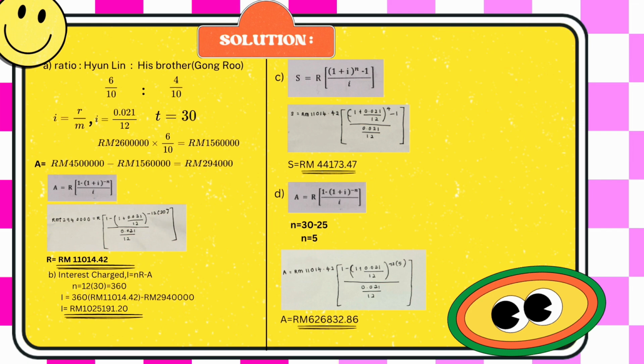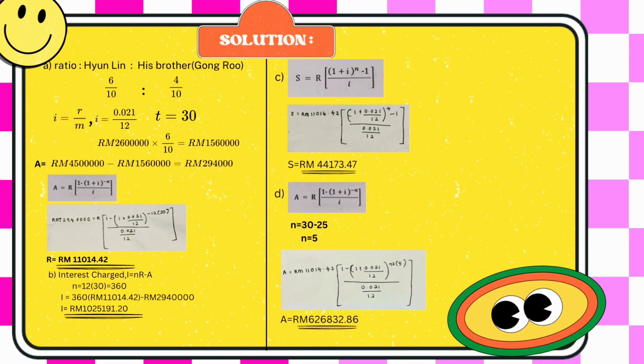For question C, using the formula S equals R [((1 plus i)^n minus 1) divided by i]. S equals 11,040.42 [((1 plus 0.021 over 12)^n minus 1) divided by 0.021 over 12], and the answer of S is 4,173 ringgit and 47 cents.